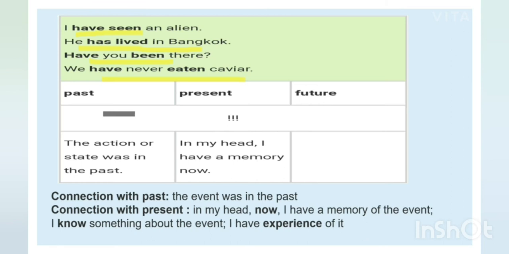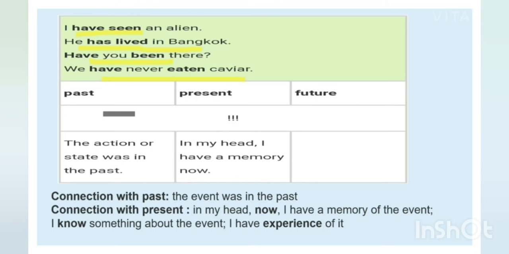Fine? See, the action was done in the past, but the memory of that action is still in my mind. So in such cases, we use present perfect tense.